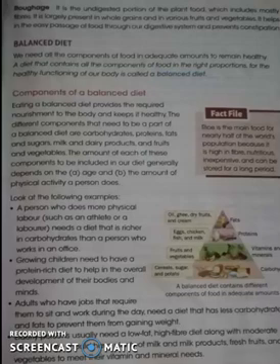So the components of a balanced diet should be taken in the appropriate amount. This amount is decided by the work the person is doing, and also by the age of the person. Depending on the amount of work and on the age, one can decide how much of each nutrient you have to include in your diet.